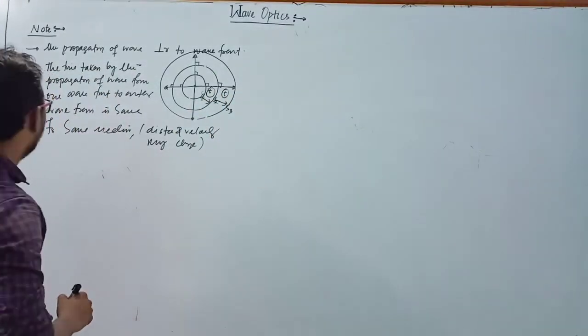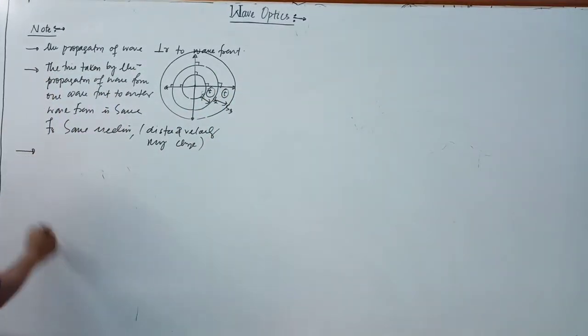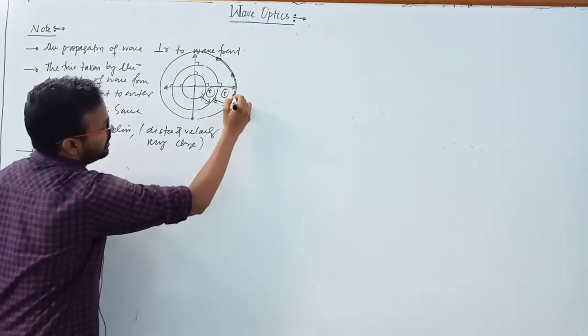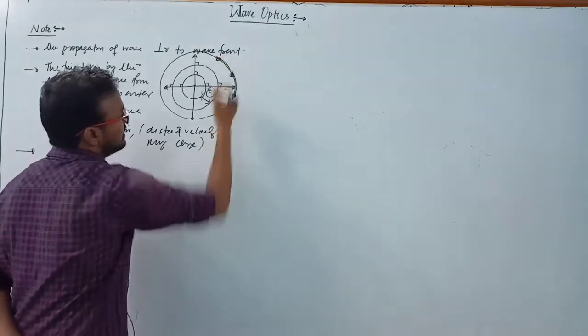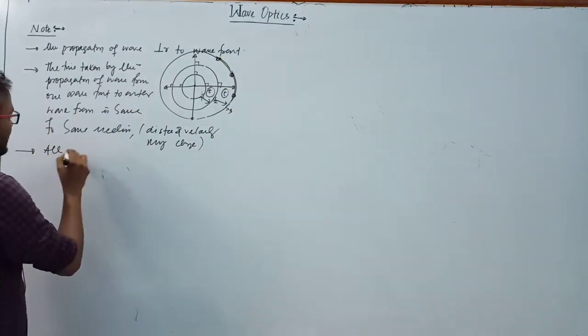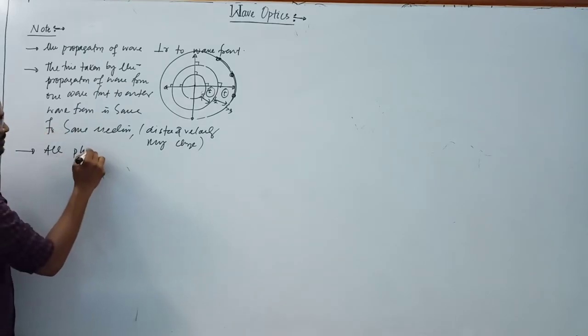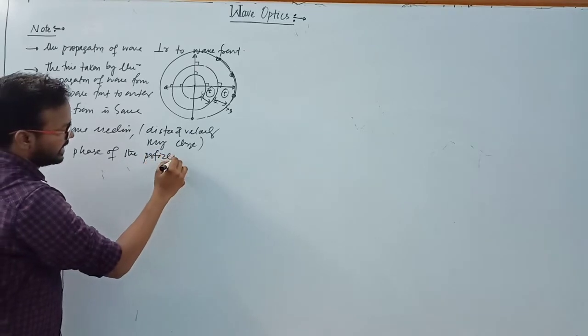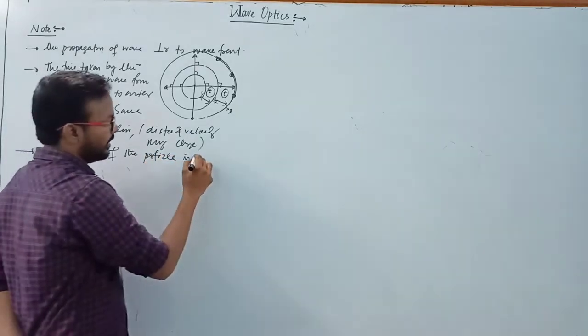Clear? And next thing, this is the locus of all the points. So we have to draw a spherical wavefront here like this. That means all the phases of the particles in a wavefront.